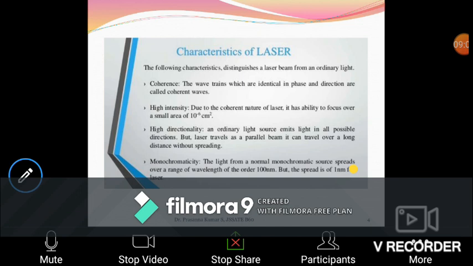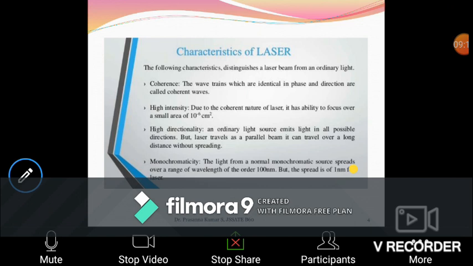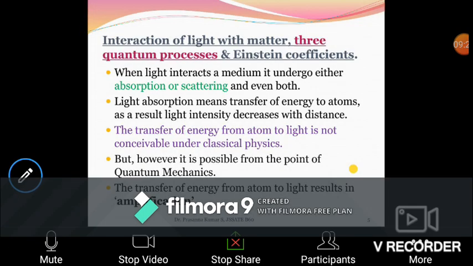So since all the photons are moving in the same direction, it serves as a very good coherent source of light. You know what coherent sources of light are? So laser can be used as a good coherent source of light. So you understood what a laser is.